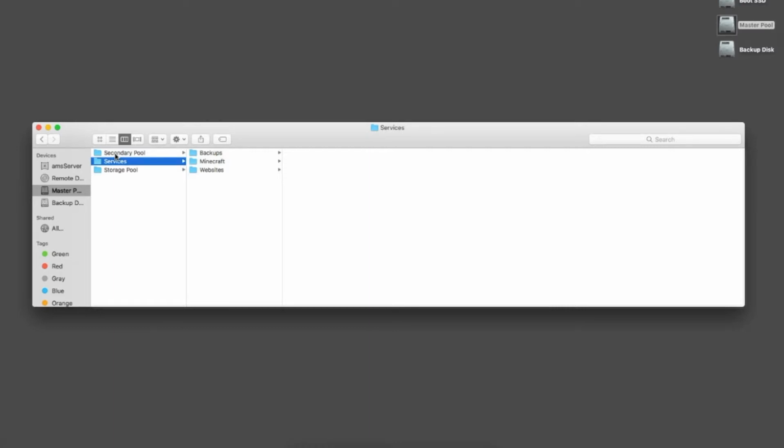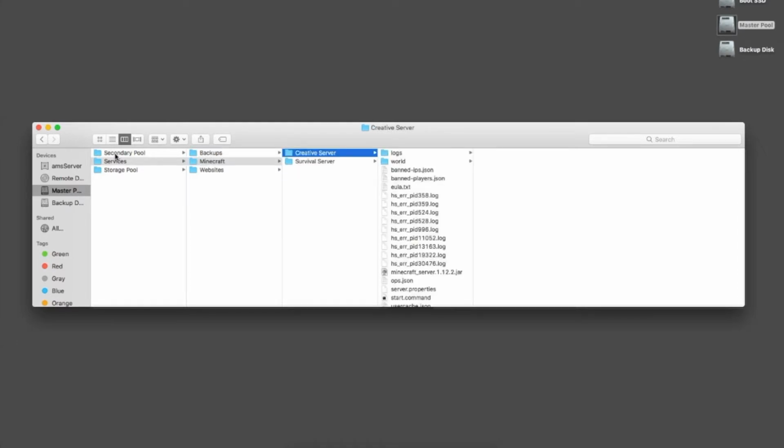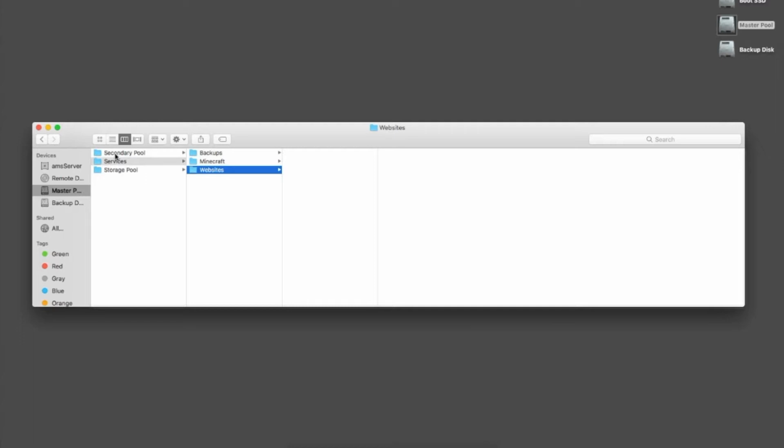Services, I have 3 folders in there. Backups, all of those folders in the backups folder are shared, and all of my respective clients will connect to their respective folder, and that will allow them to basically clone their hard drive into that folder, and it will allow me to back up the computer that way. Minecraft, pretty self-explanatory. These are my Minecraft servers. And then websites, I'm going to be having my websites in there.